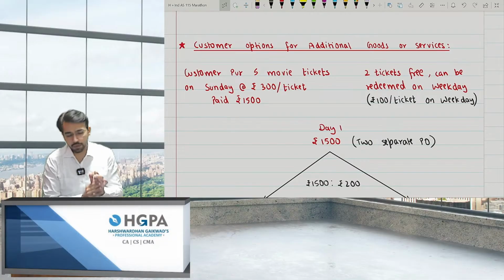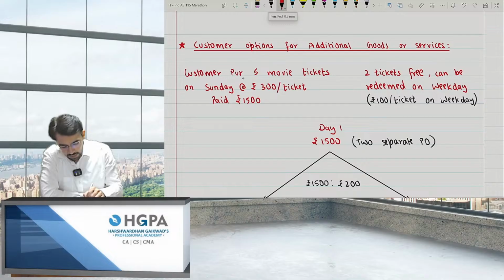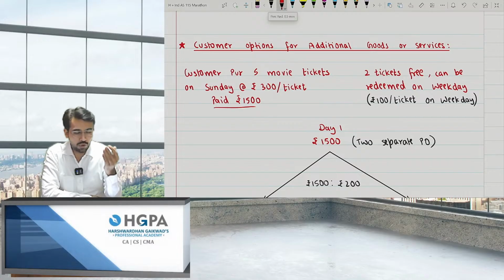Customer options for additional goods or services means what? I've given you an example. I'll explain the example itself. See, customer purchases 5 movie tickets on Sunday at rupees 300 per ticket. That means he paid rupees 1,500. So if you are a customer, I am the owner of the multiplex or the theater, right? So you took 5 tickets from me.